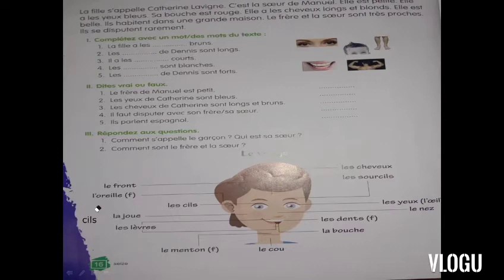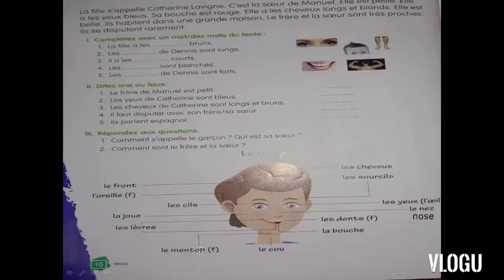Okay, now another: les lèvres, lips, la dent, teeth, les yeux. You can see this pearl, eye pearl, which is known as les yeux. Then le nez, nose.